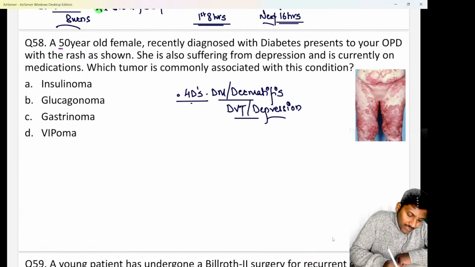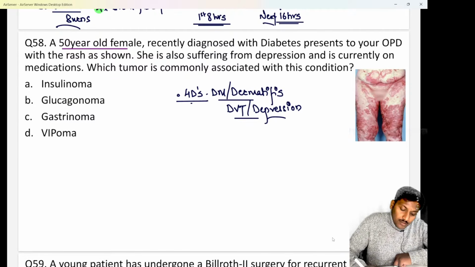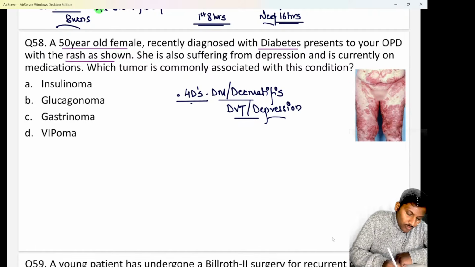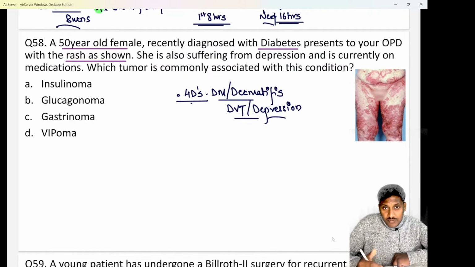Next, if I talk about question number 58, it states we have a 50-year-old female recently diagnosed with diabetes, presenting to your OPD with the rash as shown below. This has been a repeated question in FMG and NEET PG both.